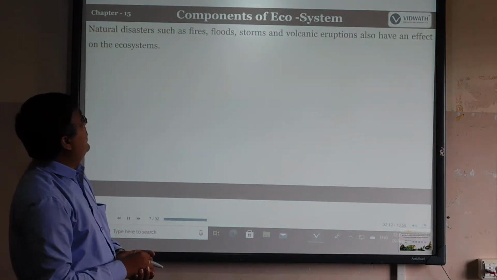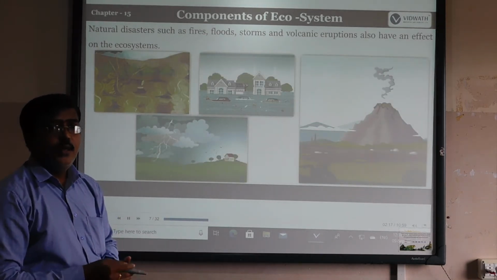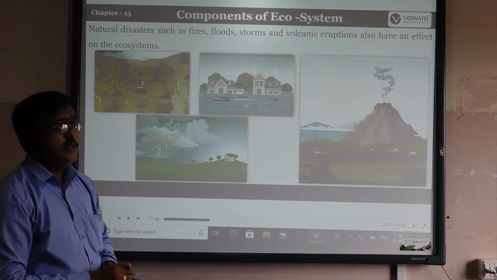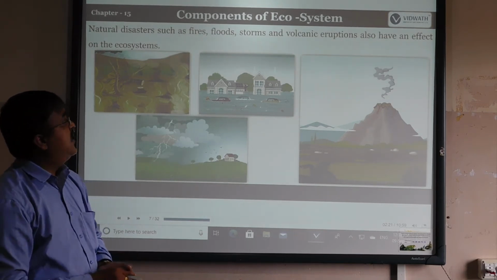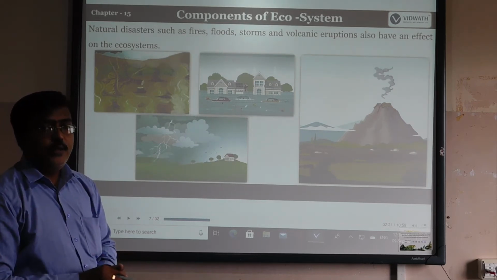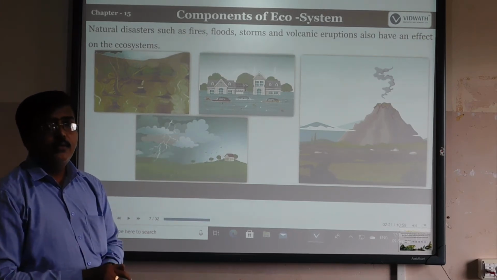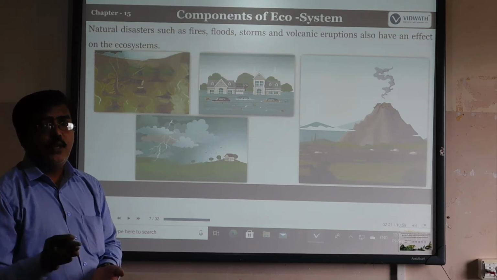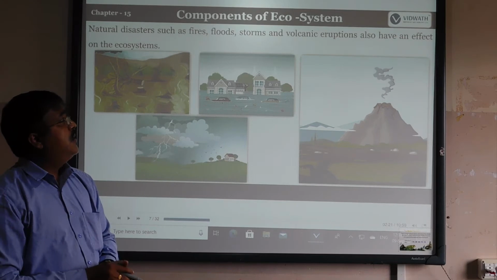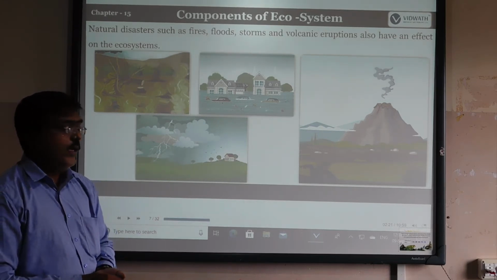First one is natural disasters. In the rainy season we can be covered with floods, storms, and also volcanic eruptions. These all affect the ecosystem. Once the flood comes, what happens? The upper layer of the soil erodes. Soil erosion occurs, the land becomes barren, and sometimes volcanic eruptions also affect this ecosystem.